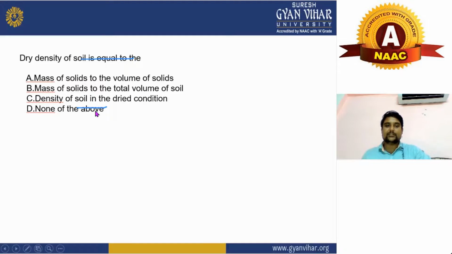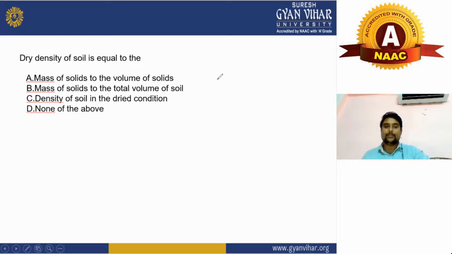Now come to the next question. Dry density of soil is equal to what? What is the meaning of dry density here? What will be the right answer? Mass of solid to the volume of solid, mass of solid to total volume of soil, density of soil in the dry condition, or none of the above. Let's see what the right answer will be.